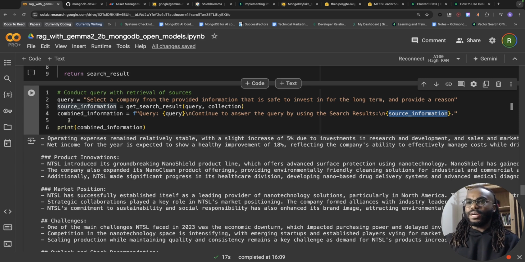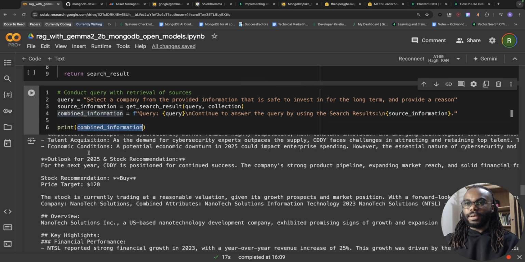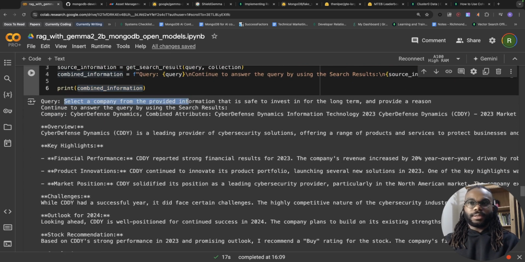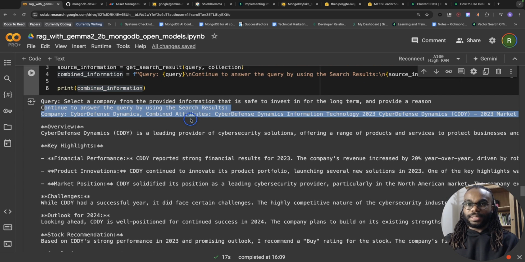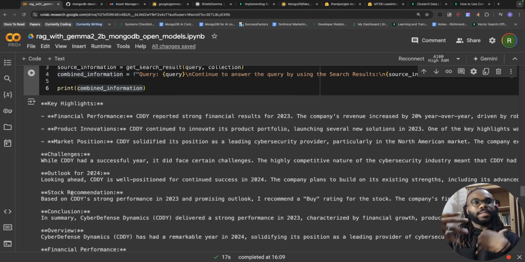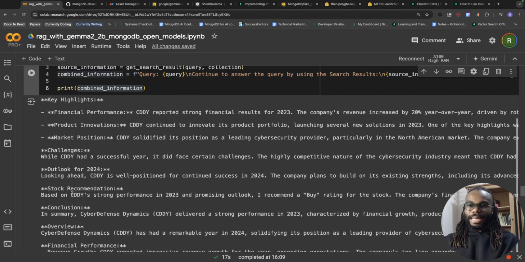So here we're going to print it just so we can see what it looks like. And here we can see we have the query, and we have the statement that says continue to answer the queries and the search result. And then we have the company, and this is going to be the information context for the LLM.